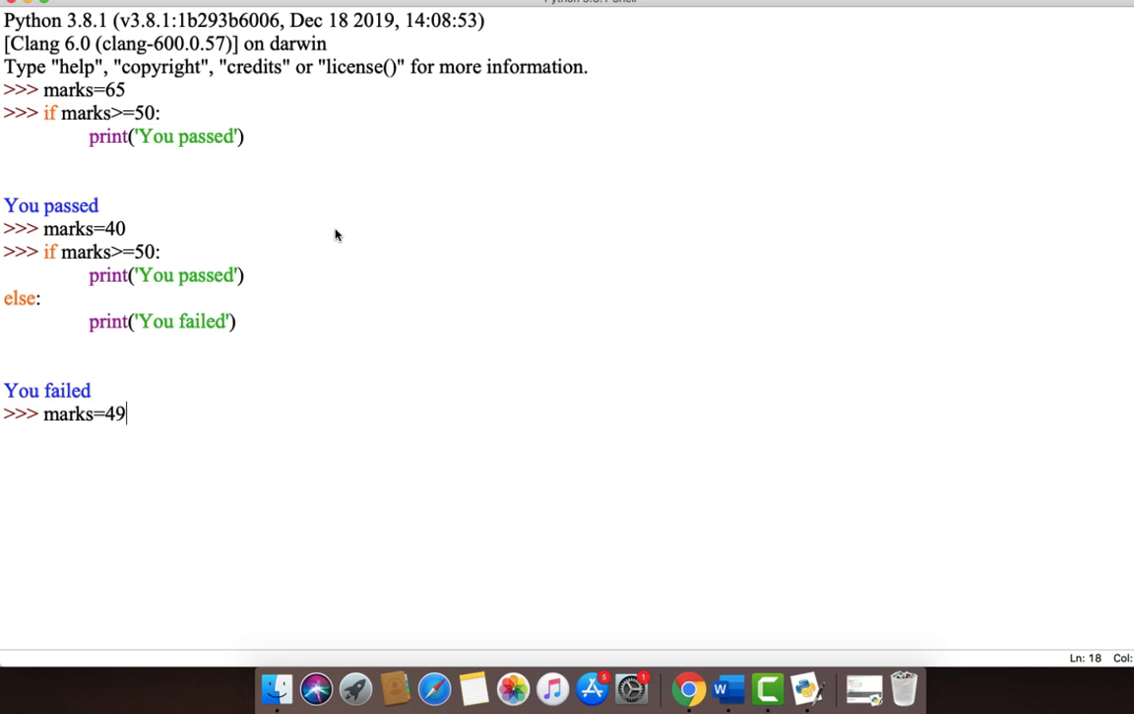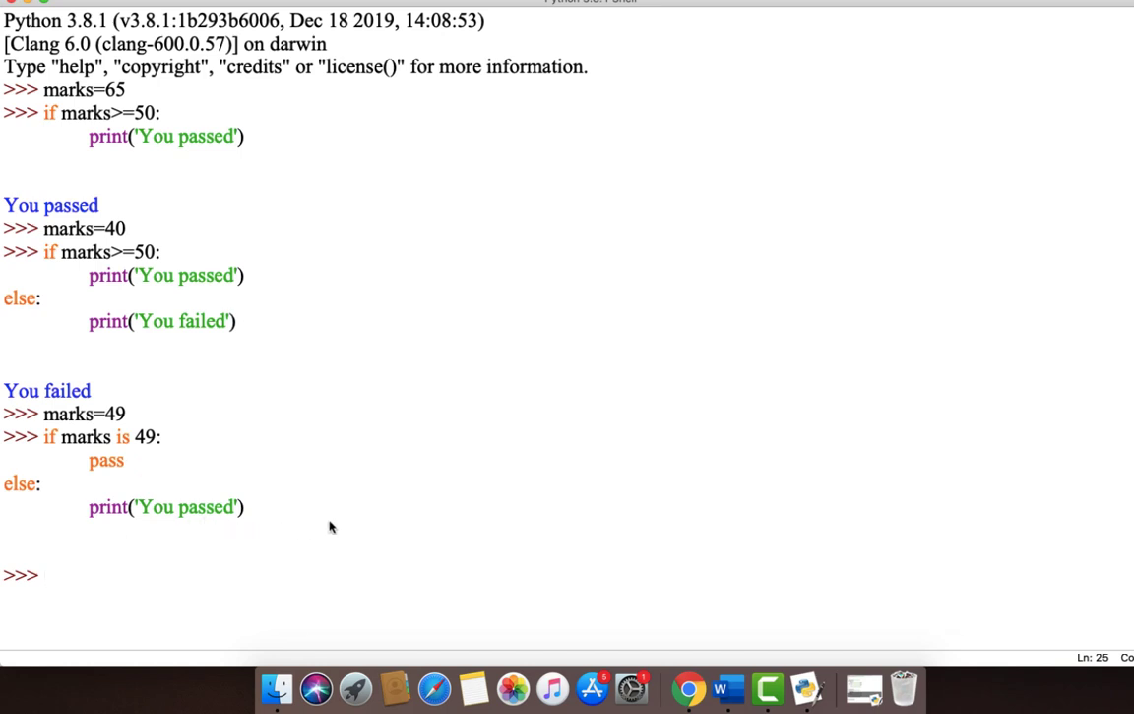For this, we just define it as if marks is 49 colon pass. By doing this, the compiler does not give an error. Now type else colon print you passed. In the output, you get nothing, which illustrates that if marks is 49, there is no action taken for now.